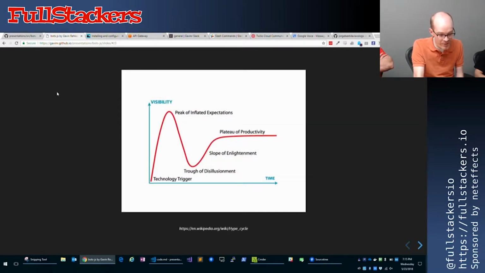Here is the graph that's often cited for the hype cycle. I think we've probably all seen this, that back in 2016 we probably hit the peak of inflated expectations, and right now bots aren't super popular, but I think with the advent of home devices like Amazon Alexa or the Google Home, these things are becoming a little bit more popular for developers like us to put out bots, especially for the home devices. So I think that's where there's a little bit more popularity here.